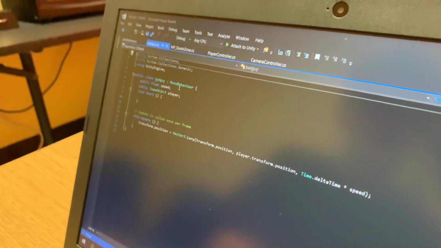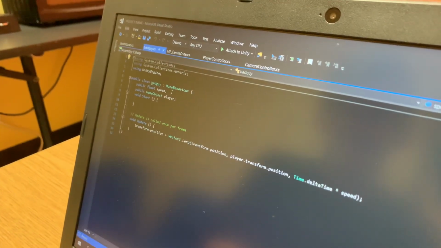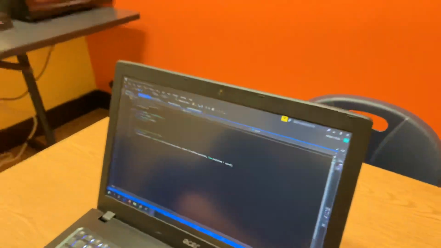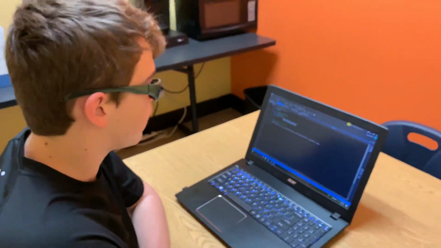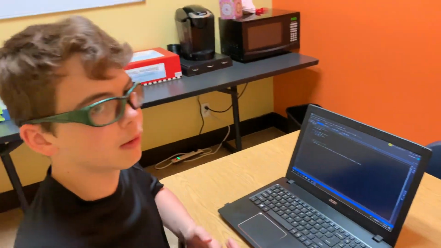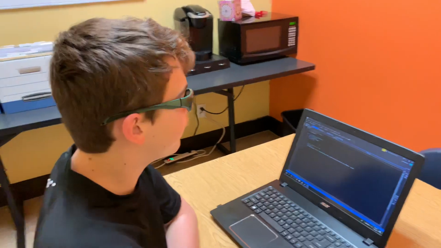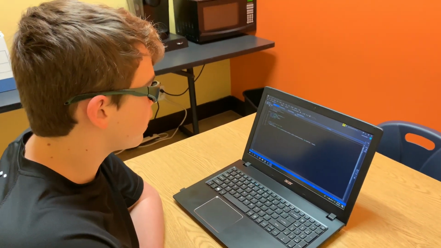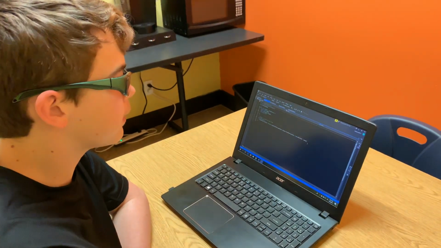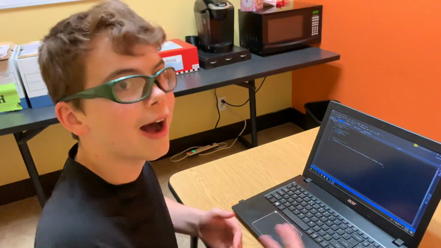The speed thing is showing that you can modify the speed of the AI and see how fast it can track you. The player is just telling the AI that you want to follow the player. And right here, it's talking about transform position. This whole line of code is basically just telling the AI how to move.